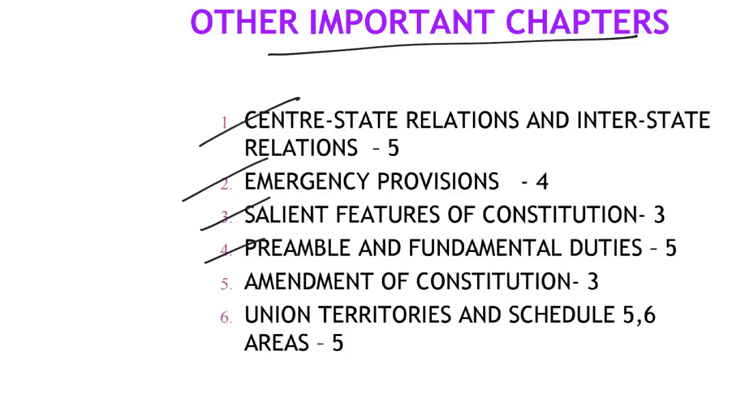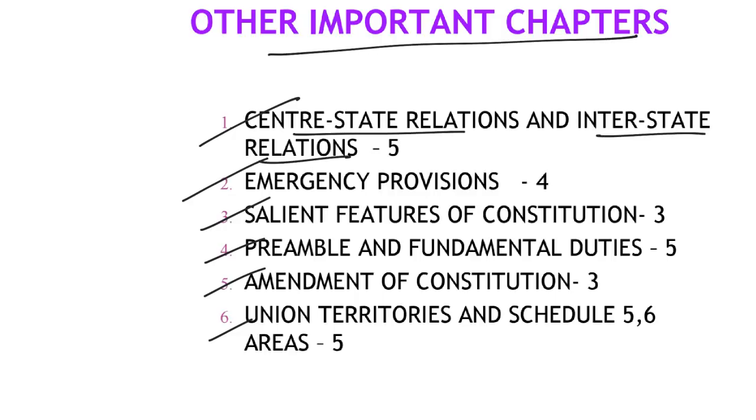These are all important chapters too, but relatively the cost benefit is less. That doesn't mean you have to neglect them, because every time you have a chance of a question being asked from these chapters, like center-state relations and interstate relations.